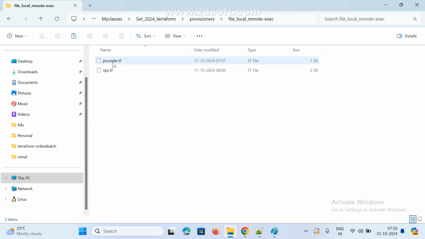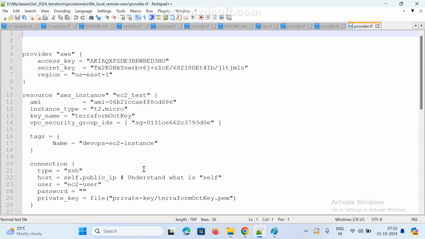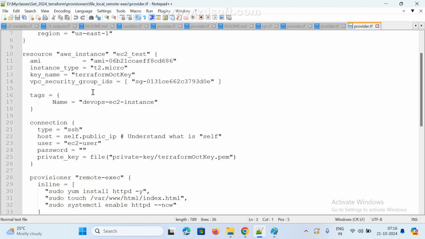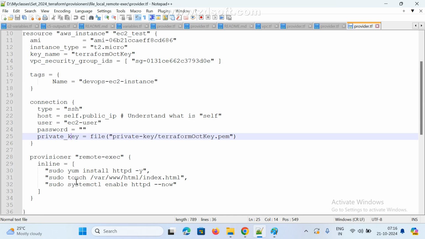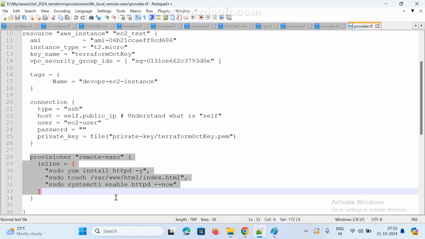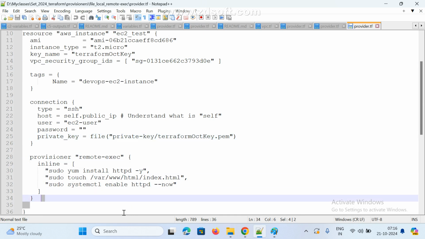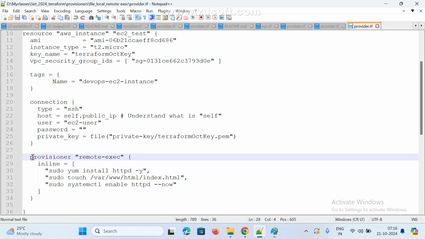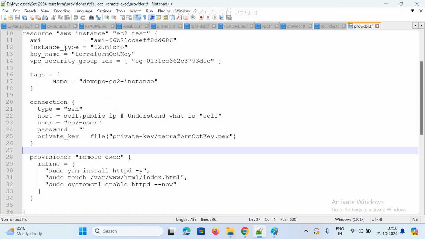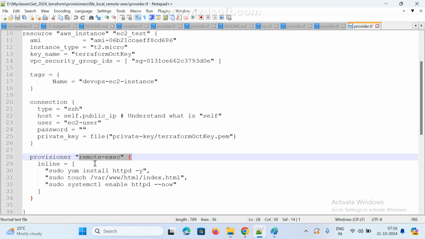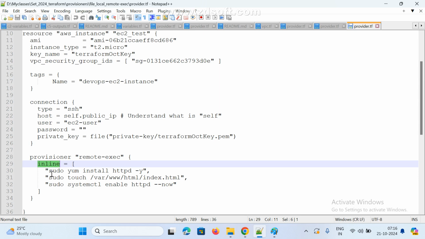If you go to provider, this is the same. This is the provider, this is the instance and all, this is my key, and this is my VPC. This is the same connection and all, and we are already using remote exec. See here, in the first class we covered remote exec. After the instance is created, I want to install some package. Provisioners remote exec with the help of inline command, and we are going to install this.